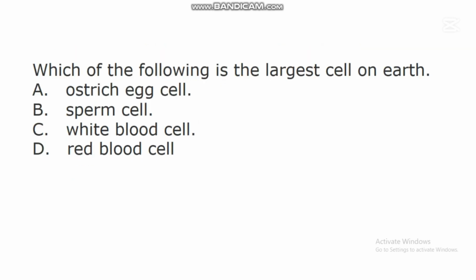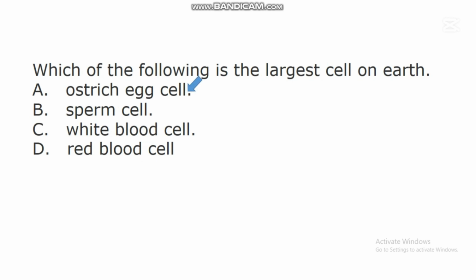The next question says, which of the following is the largest cell on Earth? A. Ostrich egg cell. B. Sperm cell. C. White blood cell. D. Red blood cell. In this question, the correct answer is A.